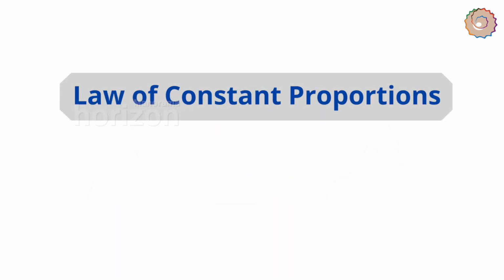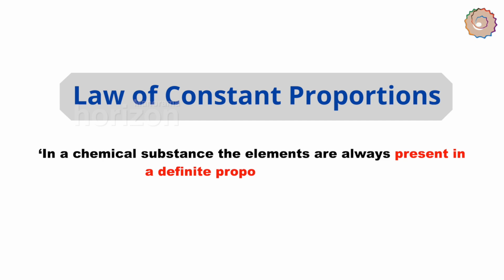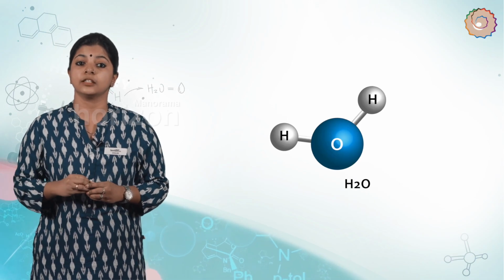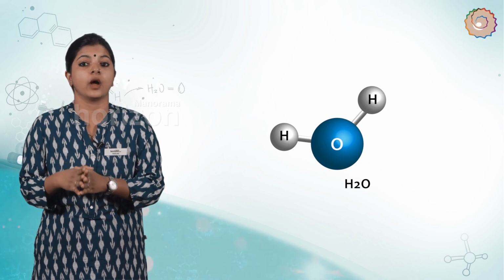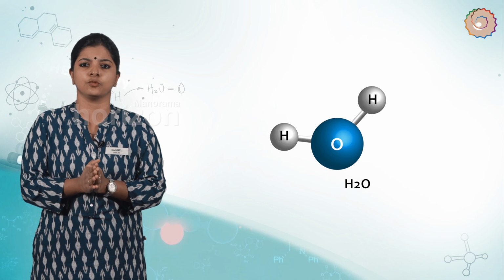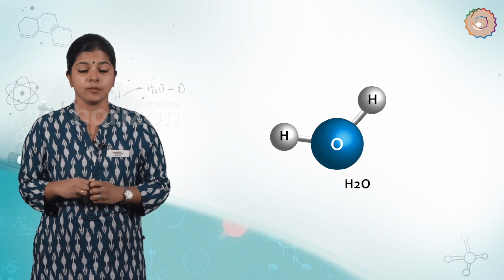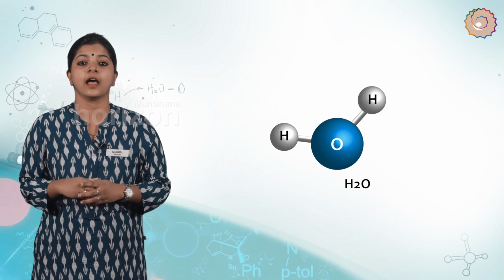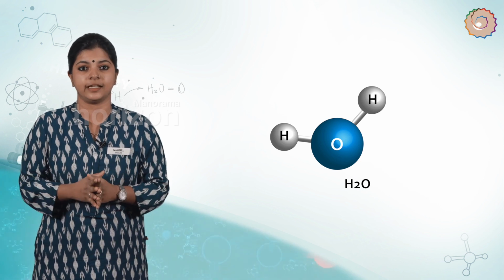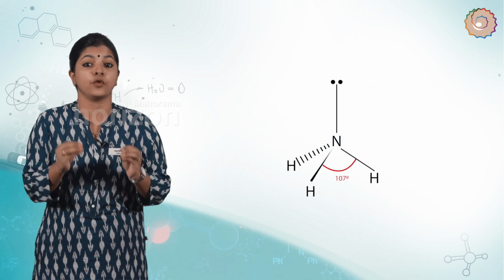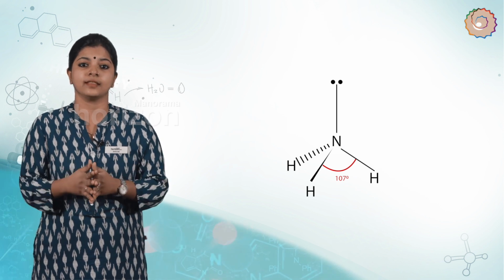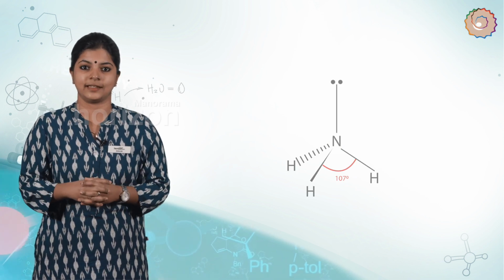The law of constant proportions, that's the second law, states that in a chemical substance, the elements are always present in a definite proportion by mass. For example, in a compound such as water, the ratio of the mass of hydrogen to the mass of oxygen is always 1:8, whatever the source of water is. Thus, if 9 gram of water is decomposed, 1 gram of hydrogen and 8 gram of oxygen are always obtained. Similarly, in ammonia, nitrogen and hydrogen are always present in the ratio 14:3 by mass, whatever the method or the source from which it is obtained.